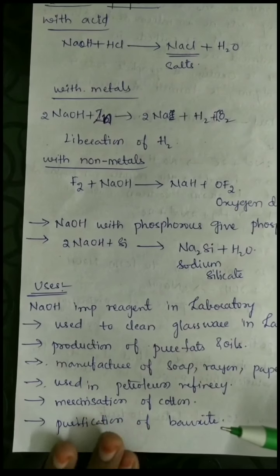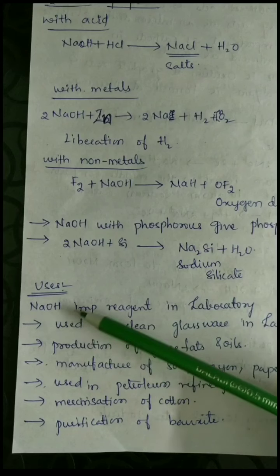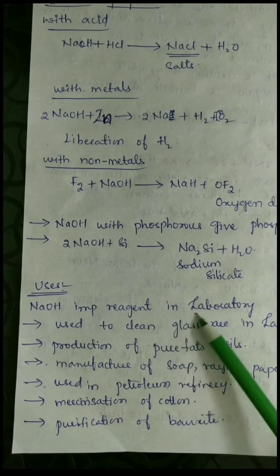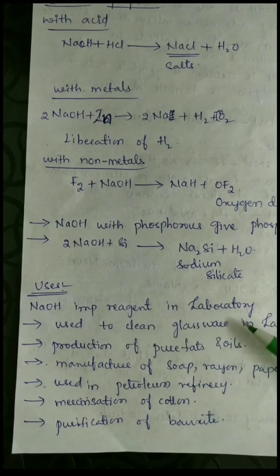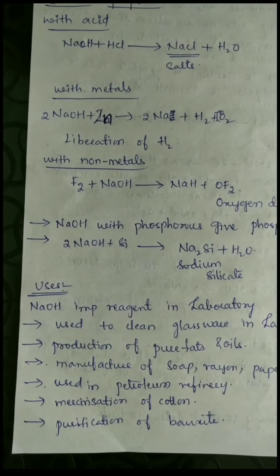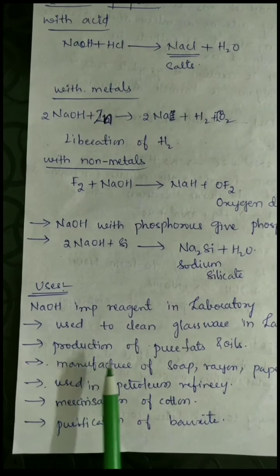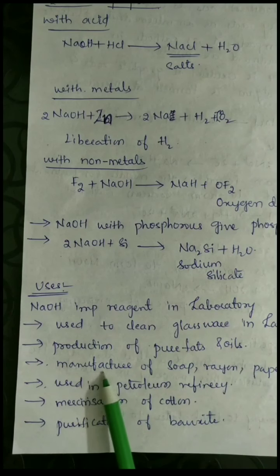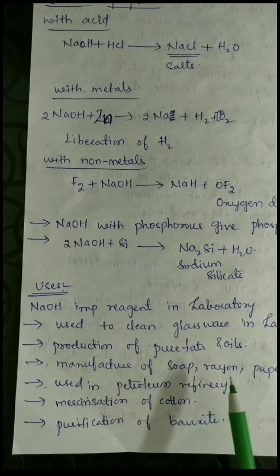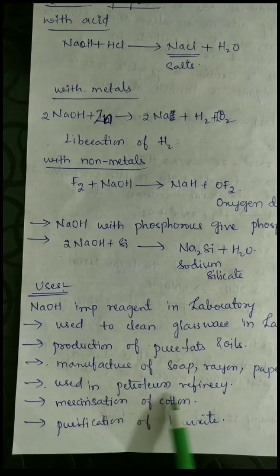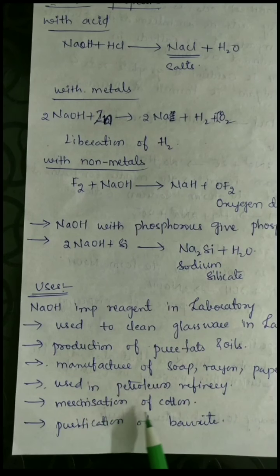And the next most important is the uses of NaOH. NaOH is an important reagent in the laboratory. It is very useful. It is used in the cleaning of glassware in the laboratory, and in the production of pure fats and oils. It is used in the manufacturing of soaps, rayons, paper and pulp, and also in petroleum refinery, mercerizing of cotton, and purification of bauxite.